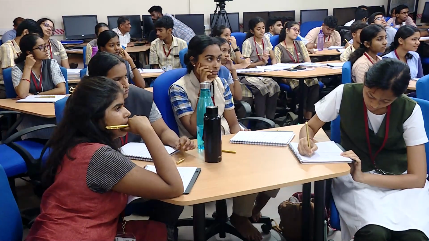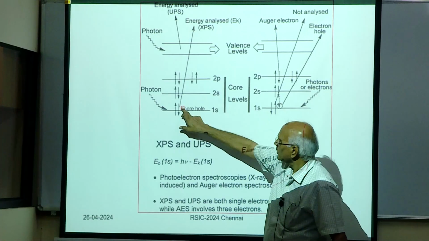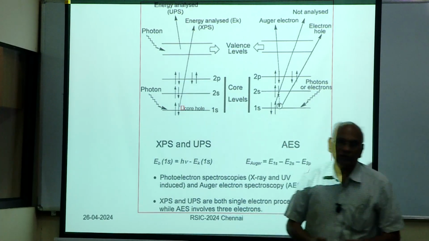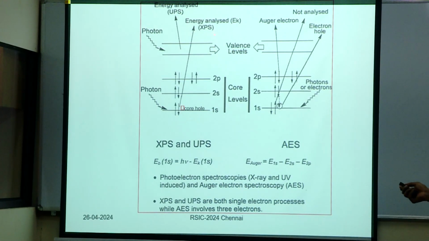So if you actually remove this electron and then try to measure the kinetic energy of that electron, you analyze that, then you know this energy, you can calculate the binding energy of this core electron, any of these core electrons.